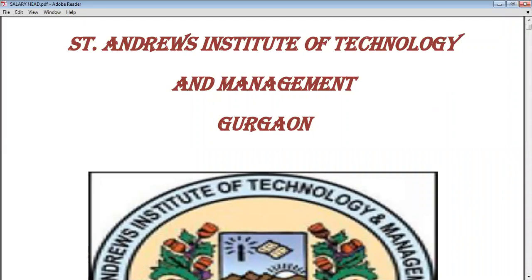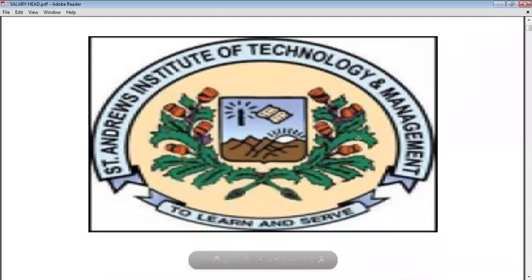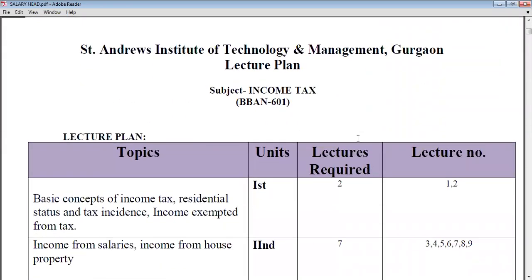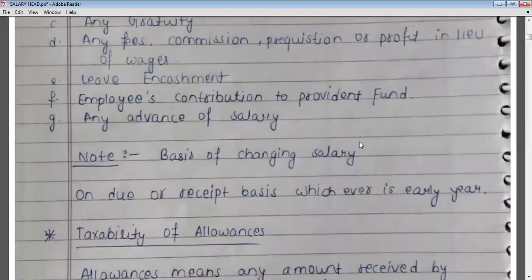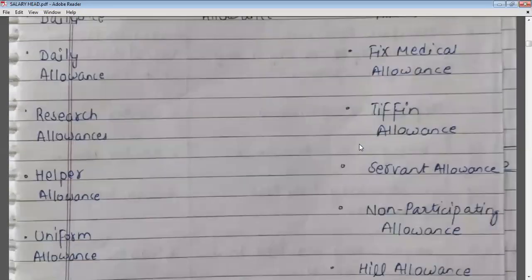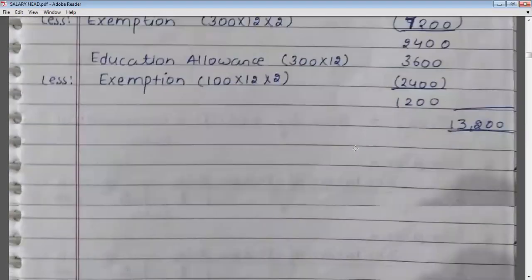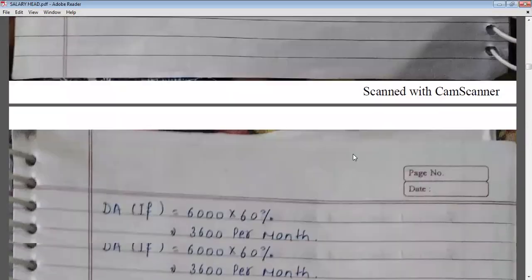Yes. We have started our second unit of income tax, and now we are continuing that unit, and we are going to continue income from salary. So today we are going to discuss some more provisions from income from salary. In the last lecture we discussed allowances from salary. Now we will discuss some more allowances. So the next allowance is entertainment allowance.